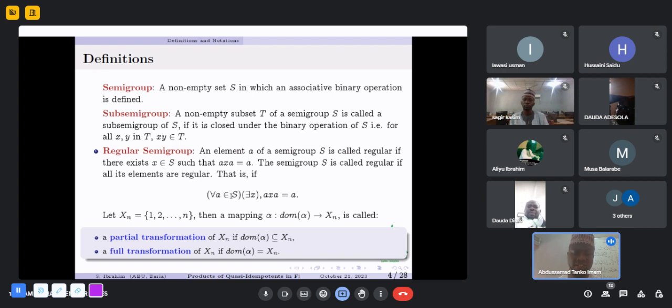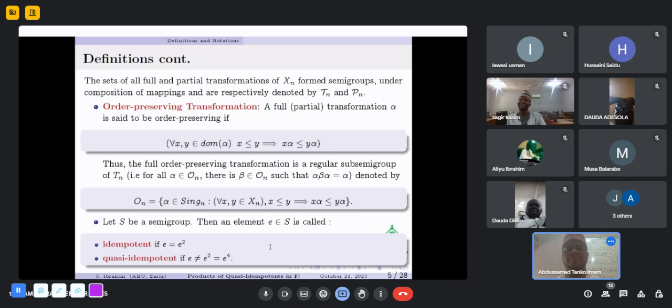We consider a finite set Xn. Then a mapping alpha from a subset of Xn to Xn is called a partial transformation of Xn if the domain of alpha is a subset of Xn, and is called a full transformation if the domain of alpha is equal to the entire Xn. The set of all full and partial transformations of Xn form a semigroup under composition of mappings and are respectively denoted by Tn and Pn in this work. So anywhere we see Tn, we are referring to the semigroup of full transformations, and anywhere we see Pn, we are referring to the semigroup of partial transformations.